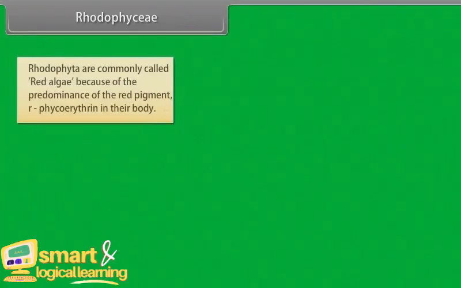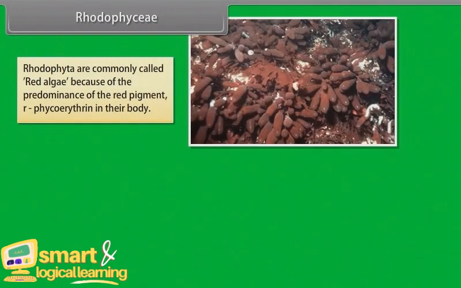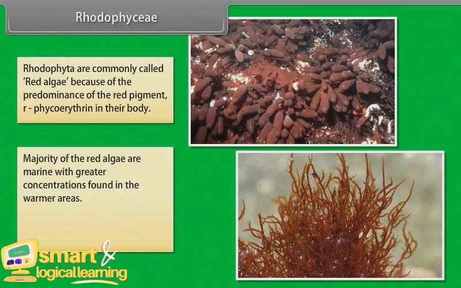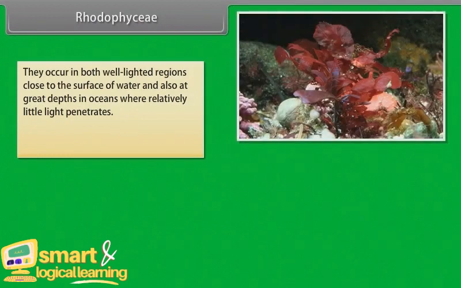Rhodophyceae. Rhodophyta are commonly called red algae because of the predominance of the red pigment r-phycoerythrin in their body. The majority of red algae are marine, with greater concentrations found in the warmer areas. Some of them have complex body organization. They occur in both well-lighted regions close to the surface of water and also at great depths in oceans where relatively little light penetrates.